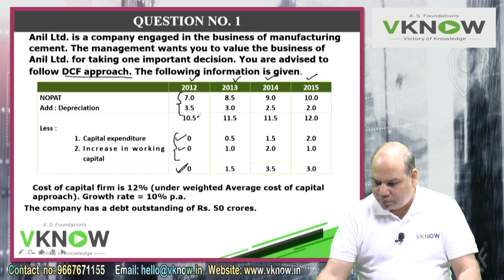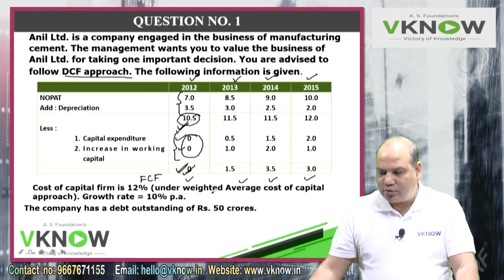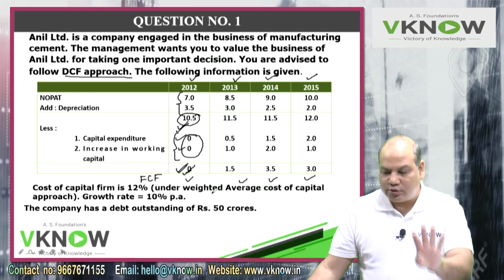So this is NOPAT plus depreciation, and this is minus capital expenditure minus working capital. So this total minus this will give you free cash flow. So I need to first find out free cash flow for individual years, and that you can do for 4 years. What after 4 years?